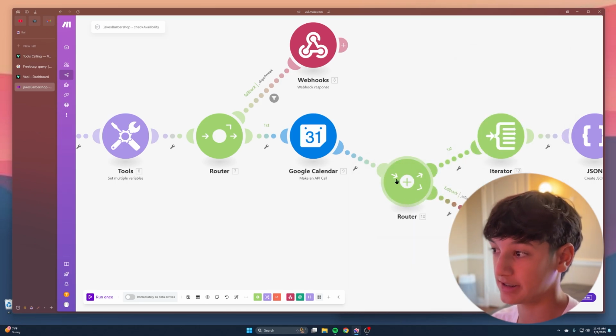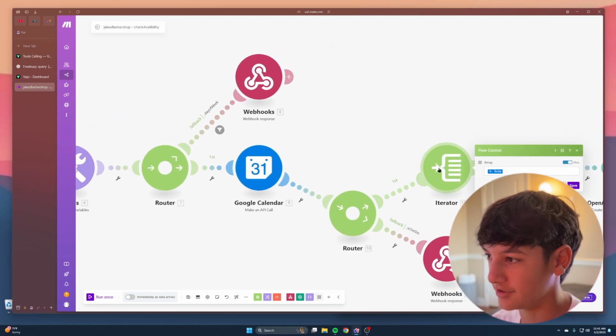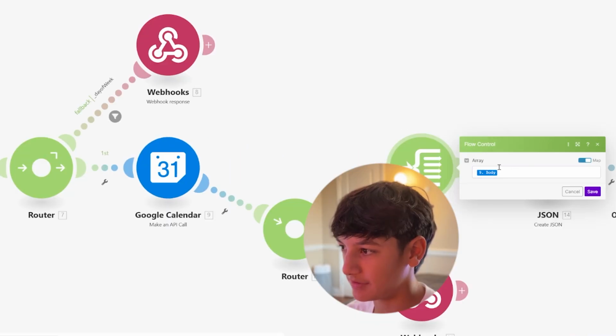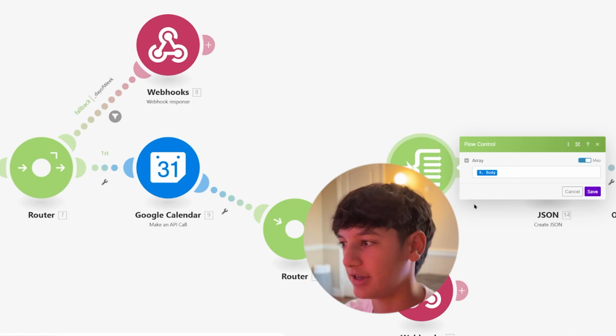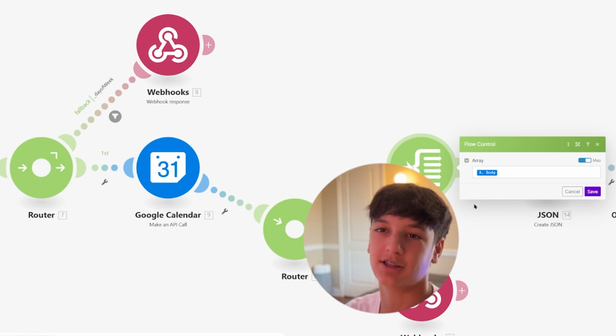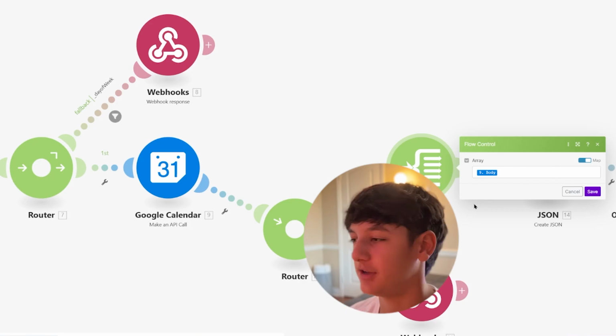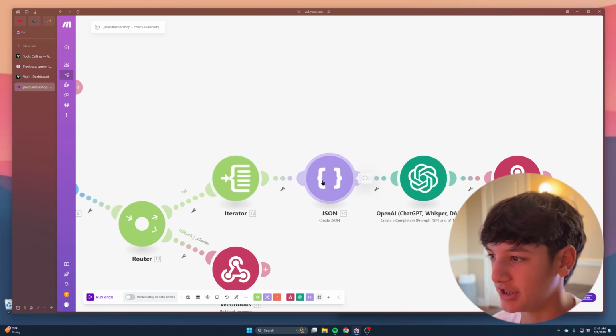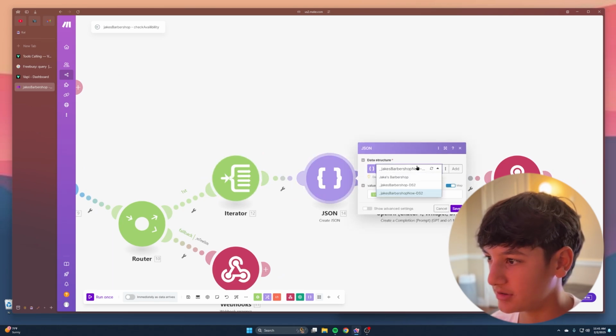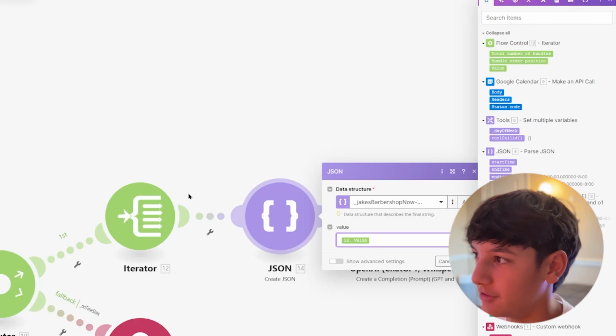But if there is a time slot, then we're going to want to create an iterator and have it be body, because that's basically formatting it into an array, which is kind of like a spreadsheet if you think about it. And then we're going to have it come back to a JSON. That's the name for mine, you can adjust that. And then from the flow control, which is the iterator, you're going to want to drag in value.